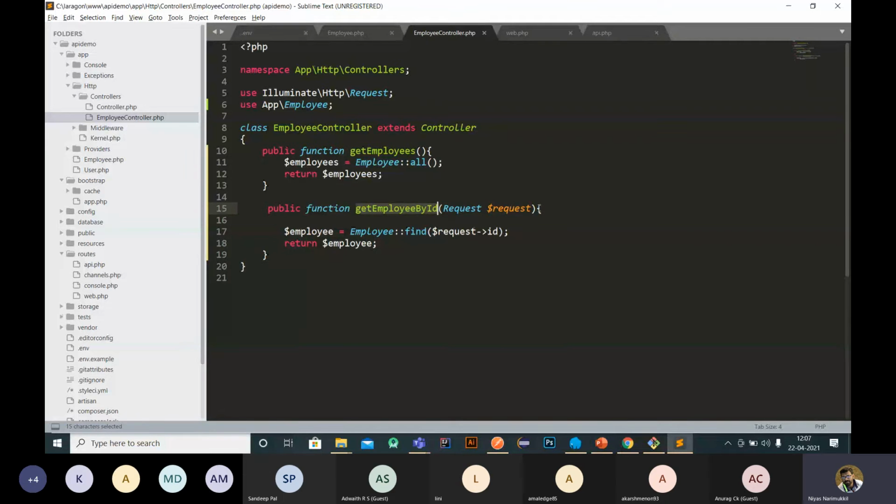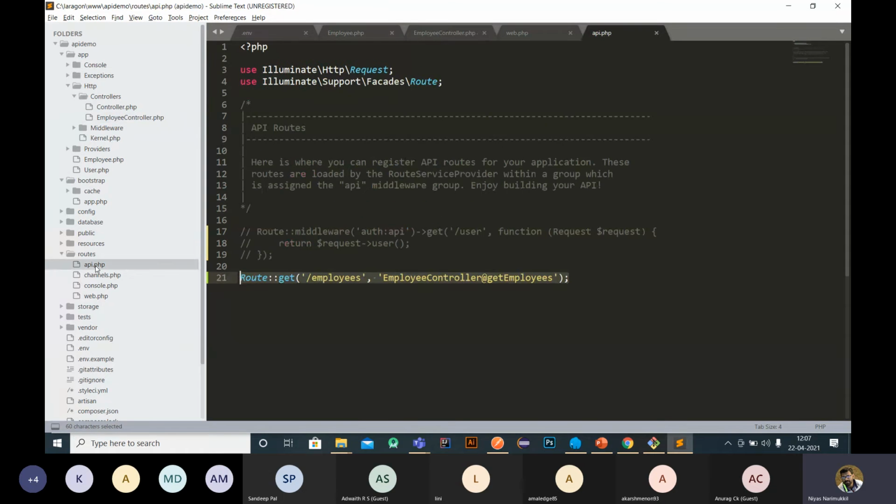Here we have to get the form data. The data is that we have to pass some ID. So when the ID is received through the request, it will check whether this ID is present in the employee table. If the ID is present, it will fetch that specific employee and return it back to our screen as a JSON response. So I just added this function here. Under API, we have to use it like this.